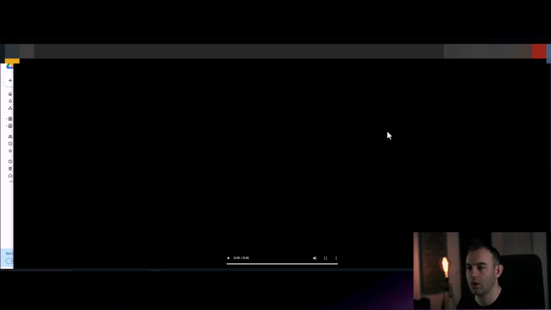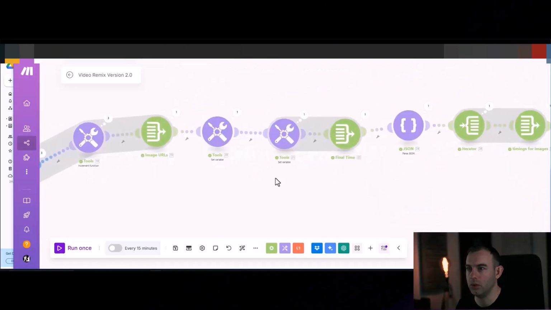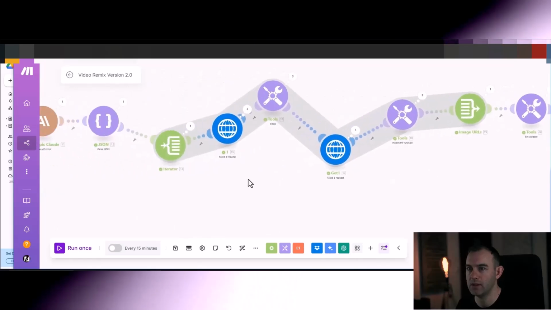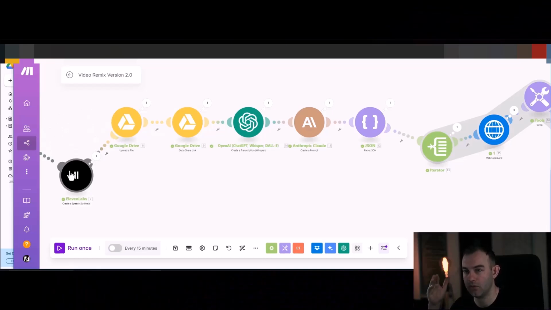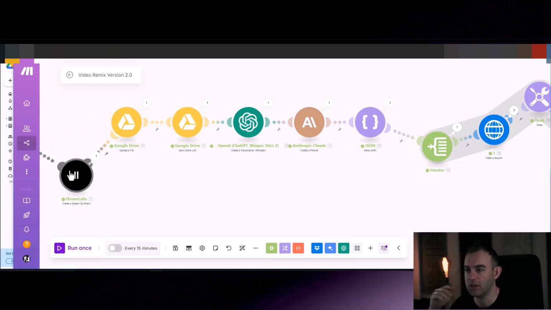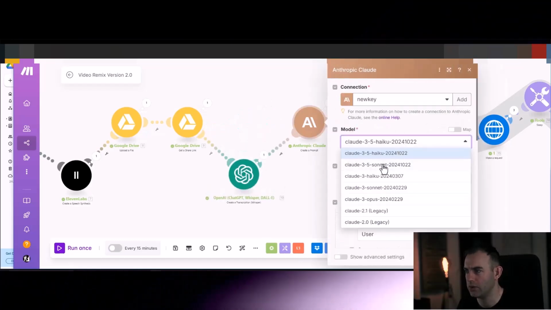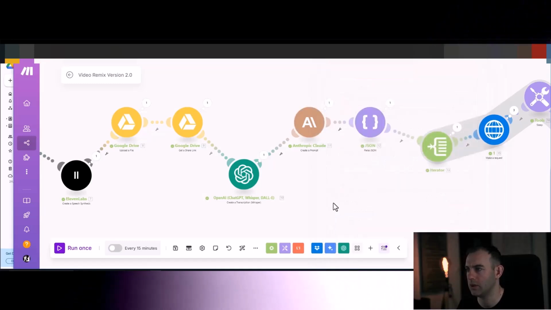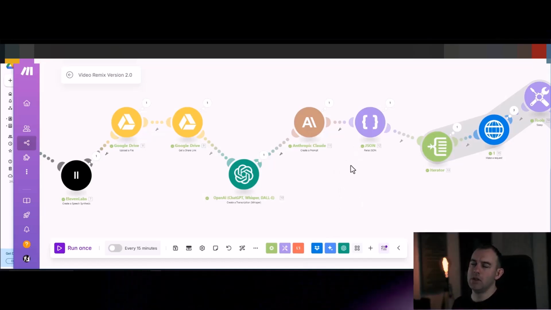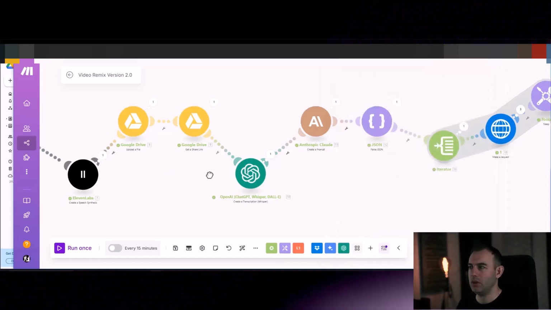Yeah, oh, I like it. I wonder why there is a little bit of an empty space at the end, and I think I know why. We are working out the final time on the basis of the audio from the ElevenLabs, which is fine because the video finished rendering right after the narrator stops speaking, and this is okay. I'm going to change the model to 3.5 Sonnet. I always use it. I think for the job it's a little bit better than Haiku. So yeah, I think there was just like a 1 second of an empty space. I don't think there should be a reason to worry about that.